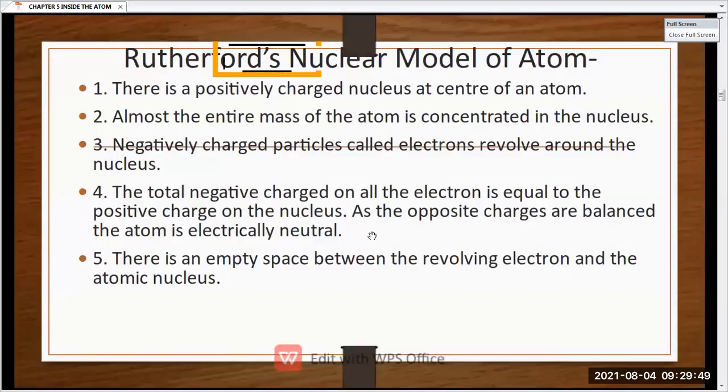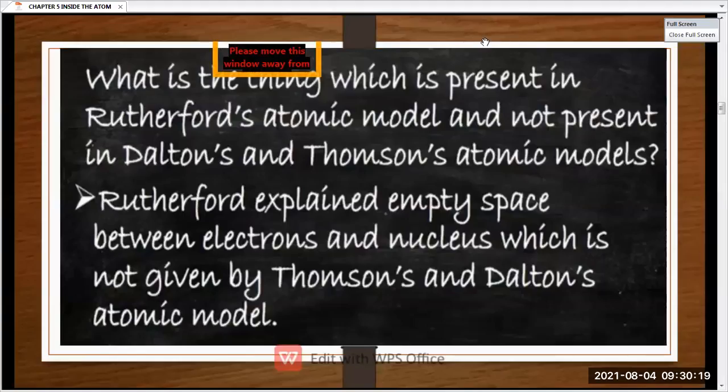Okay, so he couldn't explain this point, that what was this empty space and what it should be labeled. So Rutherford's experiment was a very good experiment. He gave all the answers. How did the electrons revolve around the atom? Where is the concentrated mass of the atom present? He gave a lot of answers to many of the questions, but he failed to answer the last point, he couldn't explain the empty space between the electrons and the nucleus.